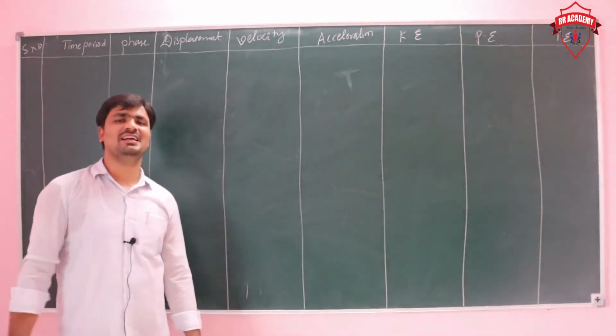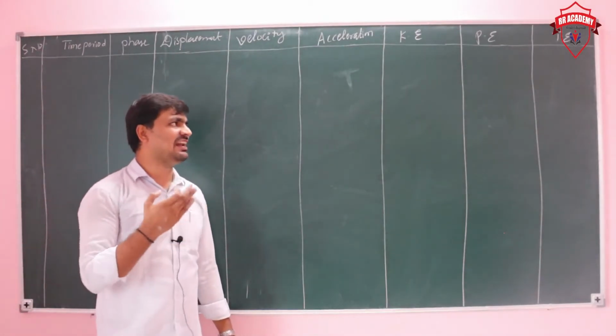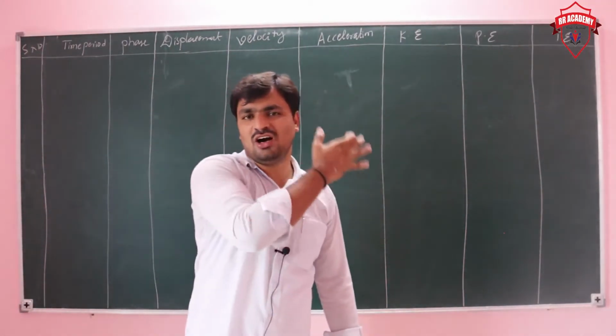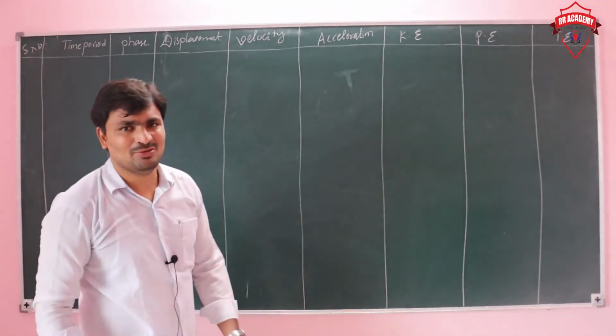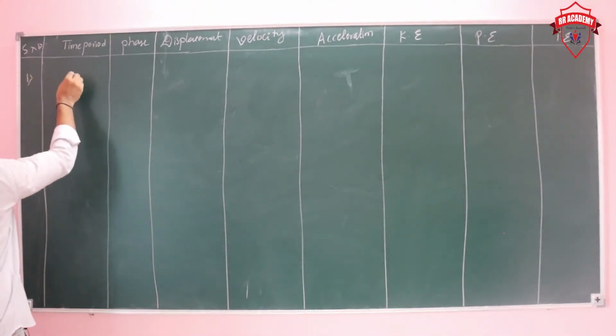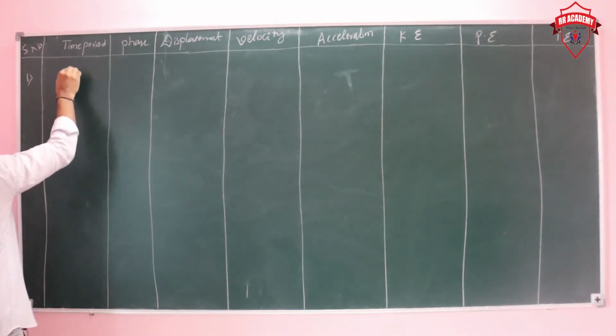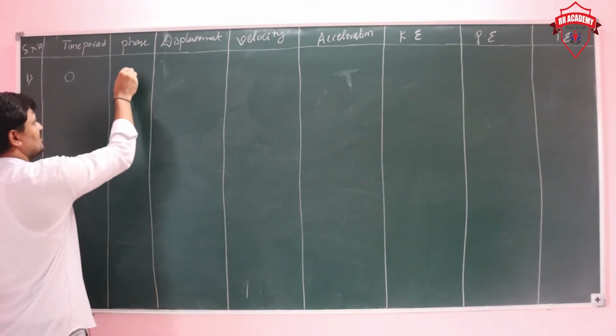Whatever we have discussed up to now regarding time period, velocity, displacement, acceleration, kinetic energy and potential energy, we are taking in one particular table. First, the position starts from the mean position, then time period 0, and phase also 0.